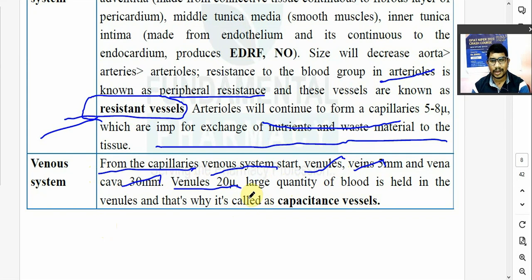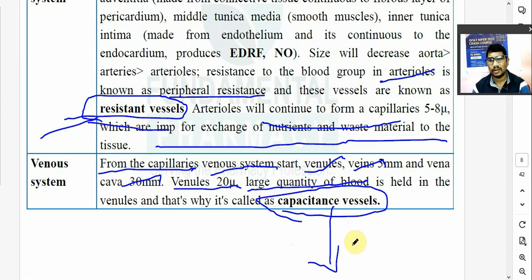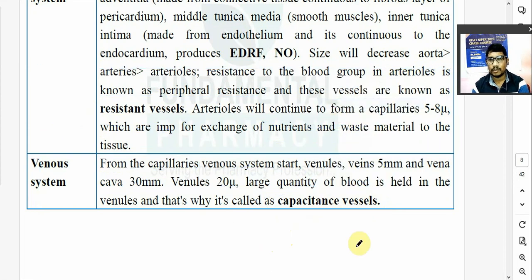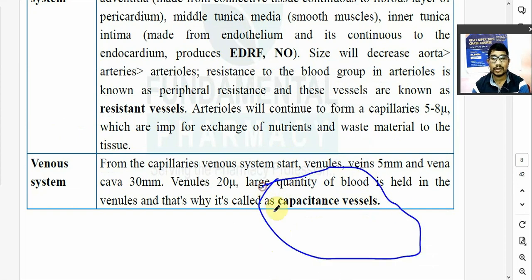A large quantity of blood is present in the veins. The work of veins is to recover blood and bring it back to the heart. So a large quantity of blood is present in the venules, and that's why they are known as capacitance vessels. No one has told you what is meant by resistance vessel and what is meant by capacitance vessel. So remember, veins are known as capacitance vessels because a large amount of blood is held in the venules. When will this term be useful?